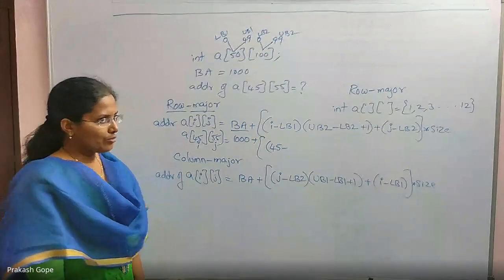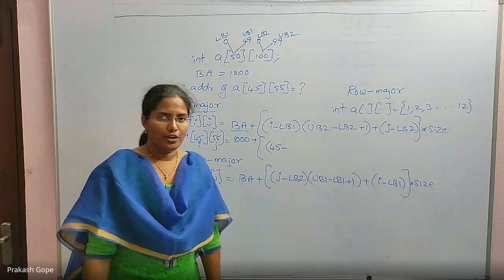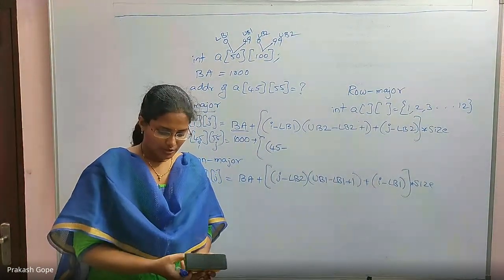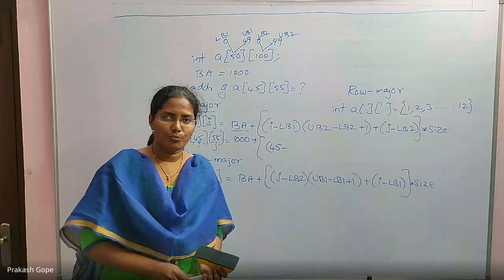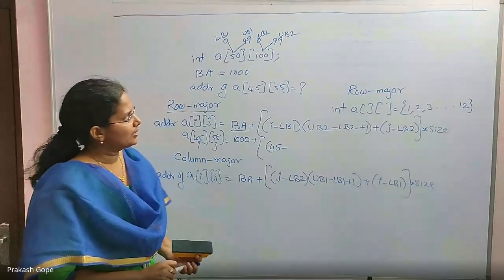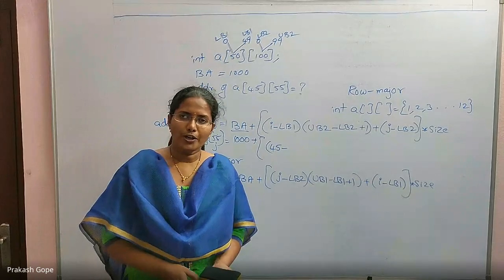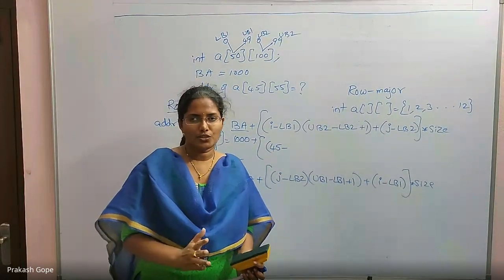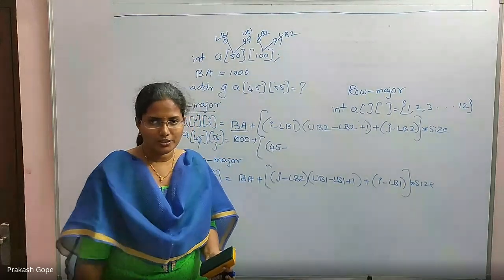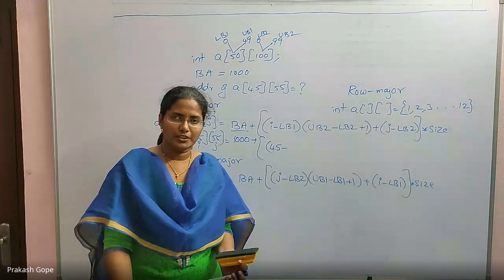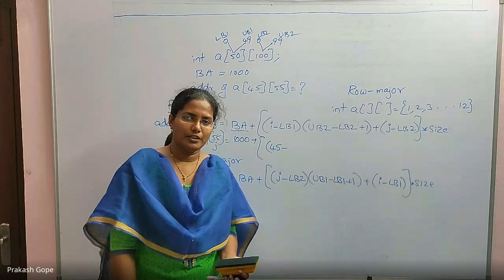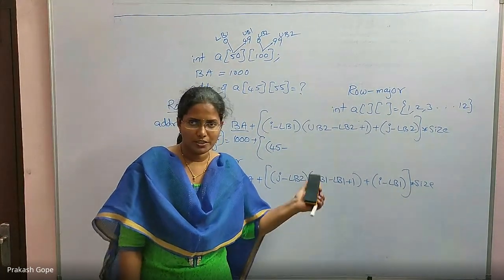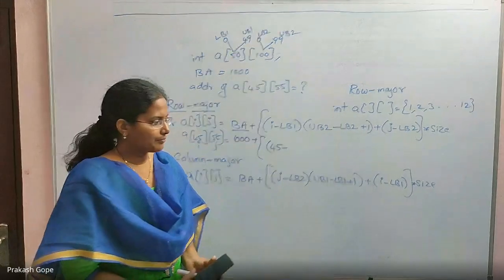Is it clear up to now? We are not yet done with pointers. We still need to learn pointers in depth. I just gave the introduction to pointers and their connection with arrays. If the connection with arrays is clear, then whatever we discuss in the in-depth part of pointers is not complicated. It's very simple if you understand the link with arrays.